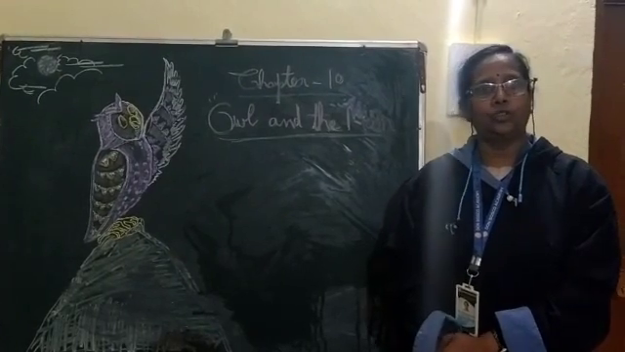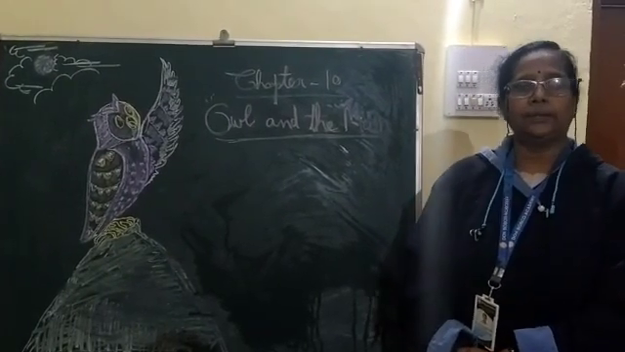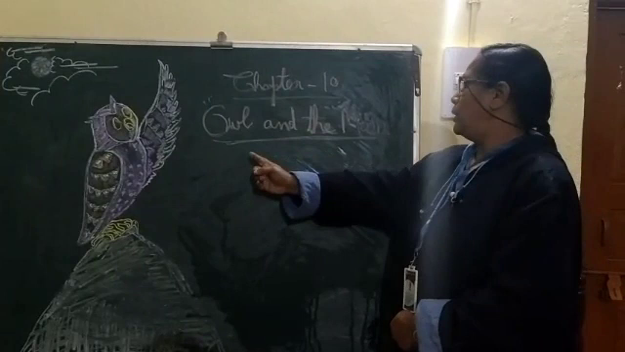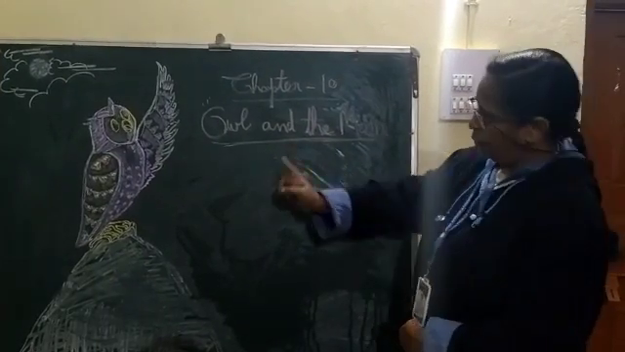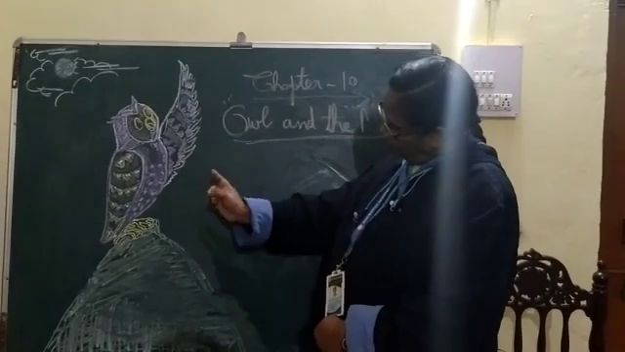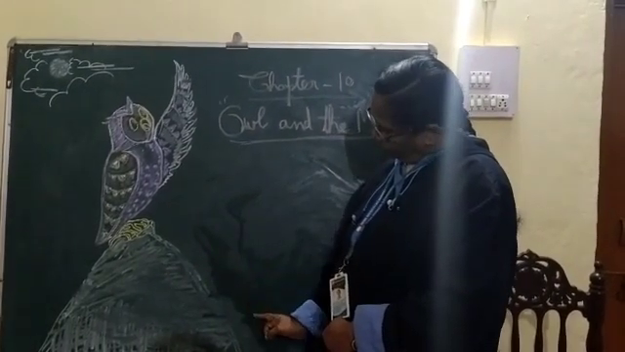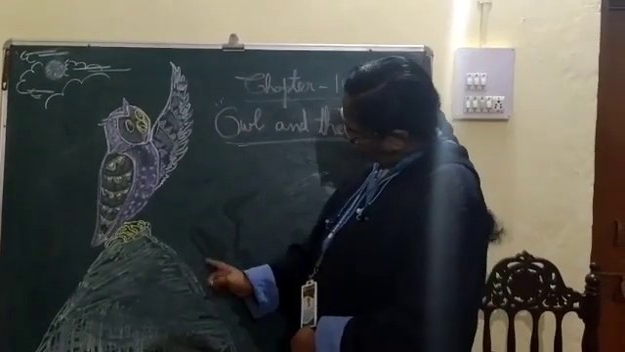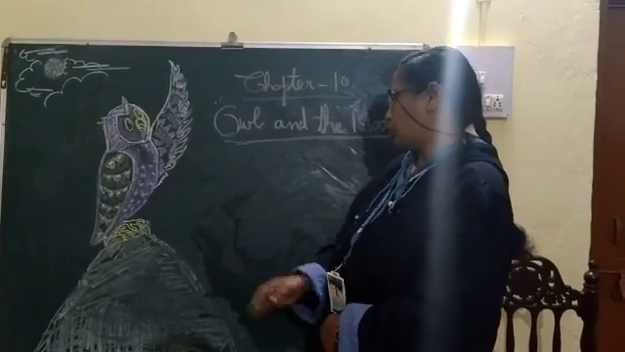Today I am going to teach a new chapter. The chapter's name is Chapter 10, Owl and the Moon. Can you see this owl over here? Where is this owl sitting? This owl is sitting on a rock. Okay?